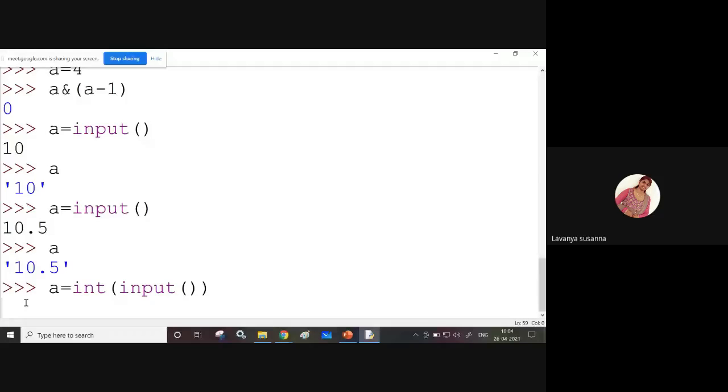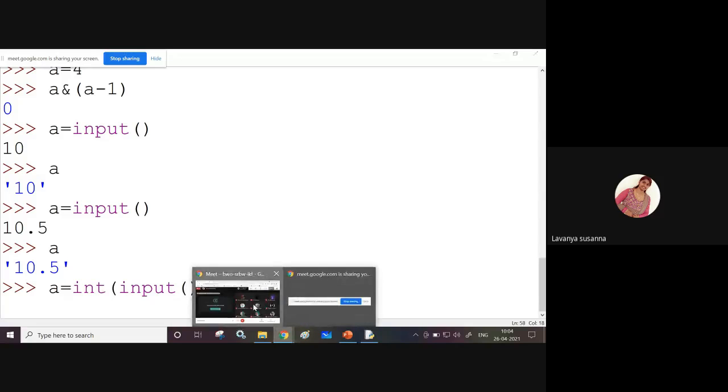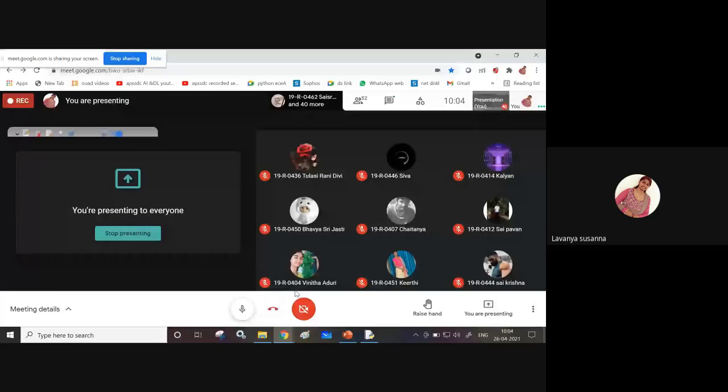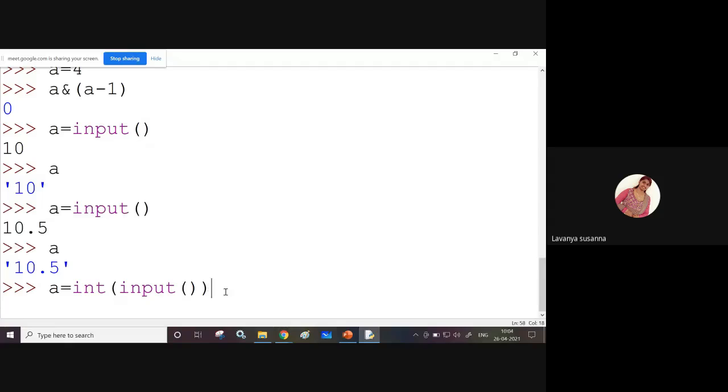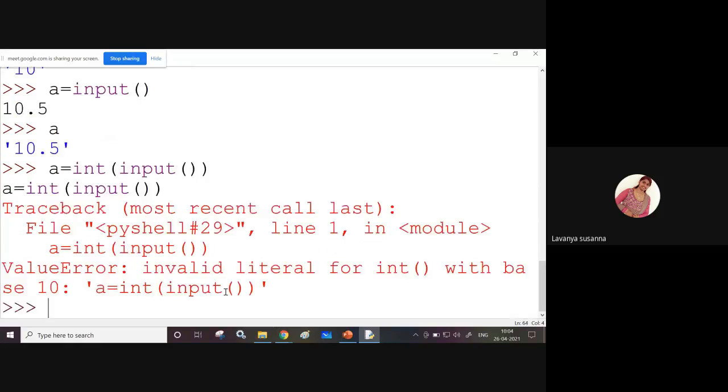See here, a equal to int function. I'm using int of input function. Now I'm pressing enter.